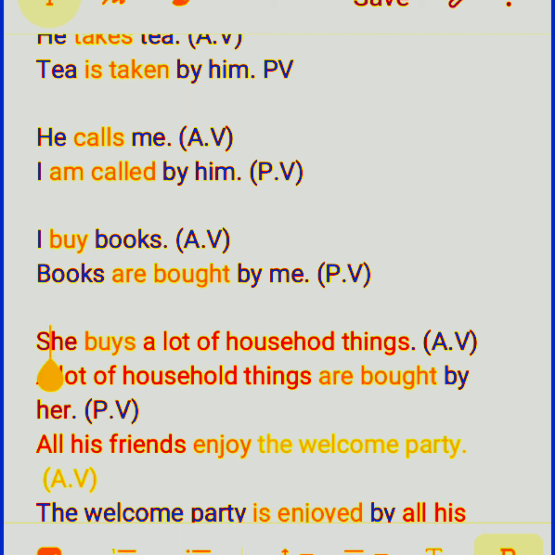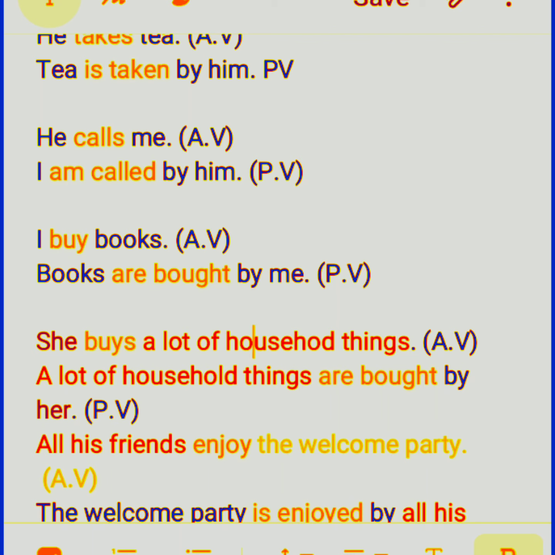Okay, so she buys a lot of household things. Now the object is a lot of household things. Object can be larger, because the pure object is just things, or household things.